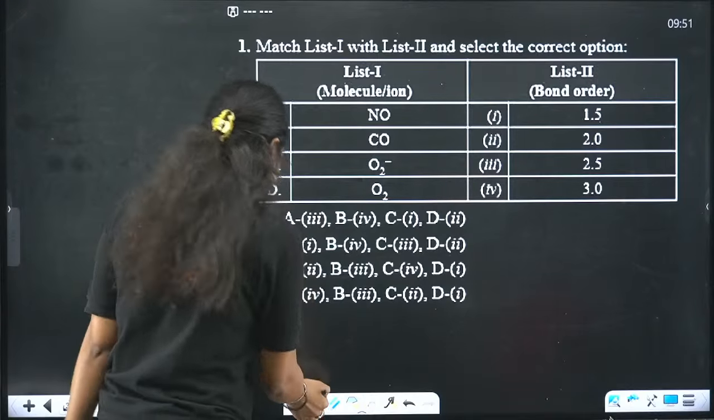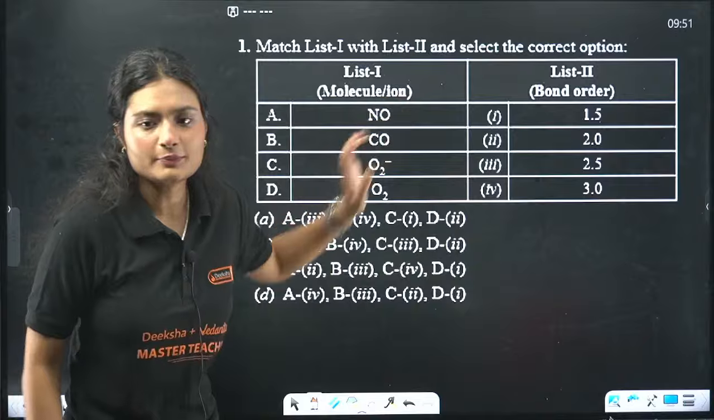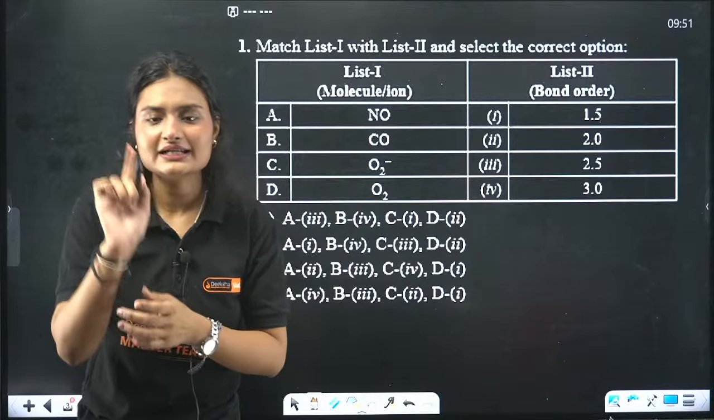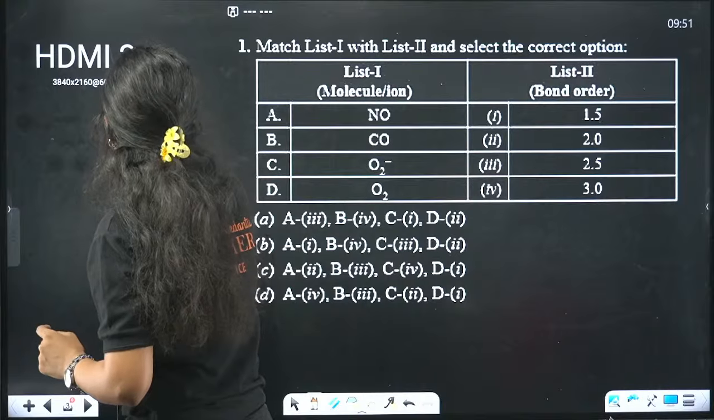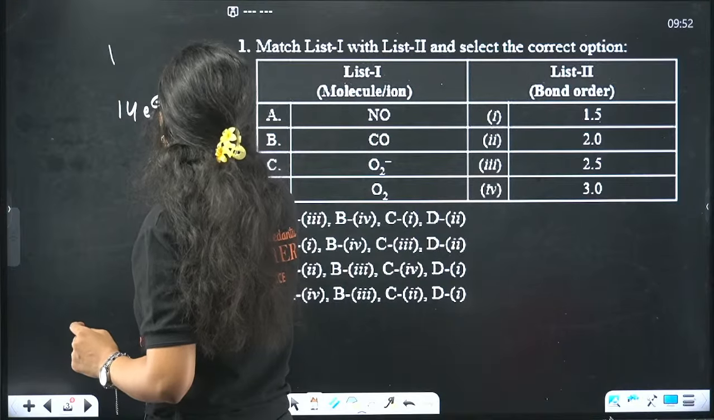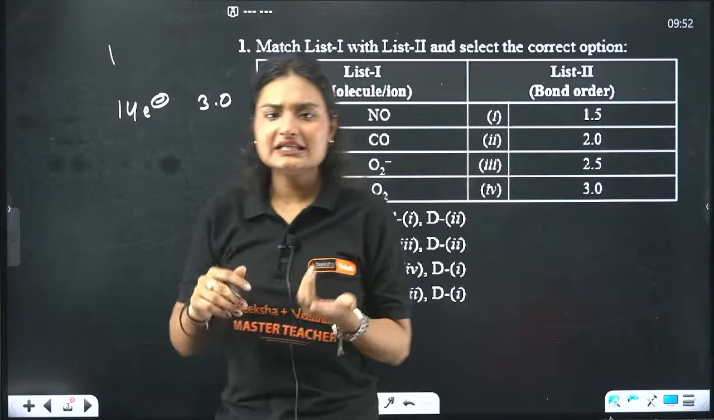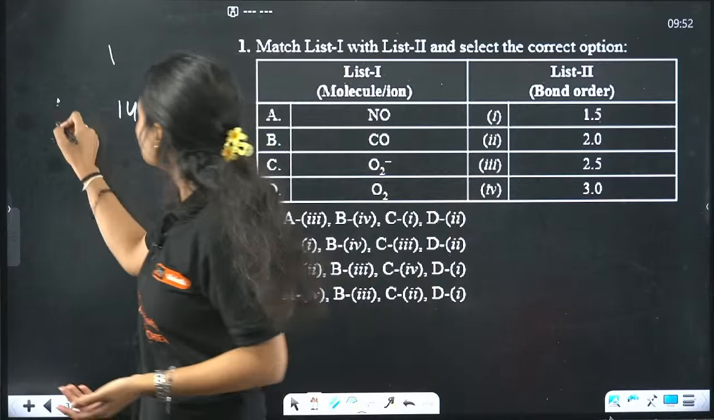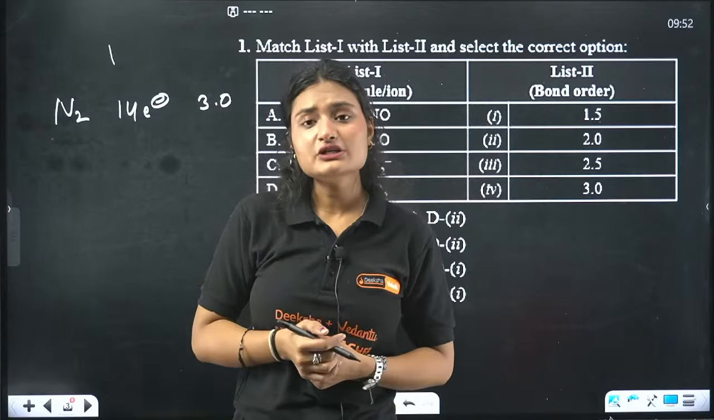Coming straight up, what are the answers? Okay, so we need to know the bond order. I told you one trick, that remember just one thing. Whenever you have 14 electrons, the bond order will be 3. Whenever you have 14 electrons, the bond order is 3. Who has 14 electrons? Nitrogen, N2. It has 14 electrons. What else has 14 electrons?